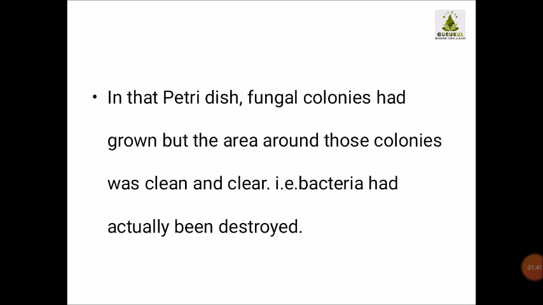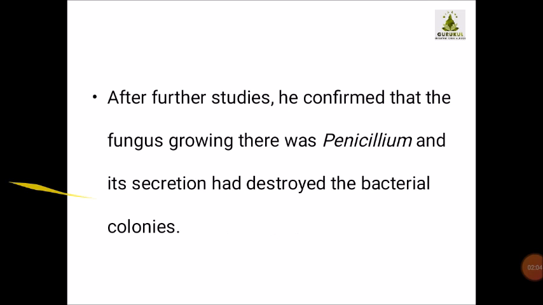While studying the staphylococci bacteria, he noticed suddenly that due to the presence of the fungi, the whole colonies of bacteria had been destroyed. It came to his notice that due to the fungal production, the bacterial colony had been destroyed.